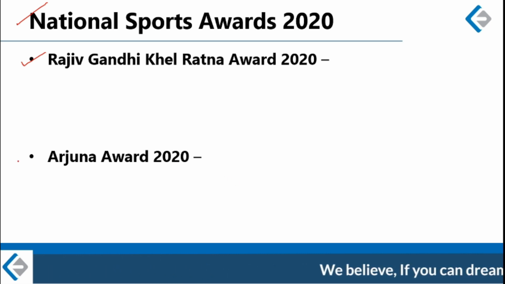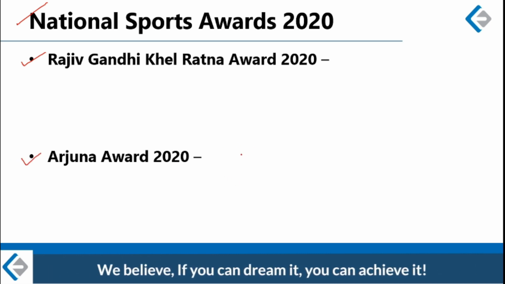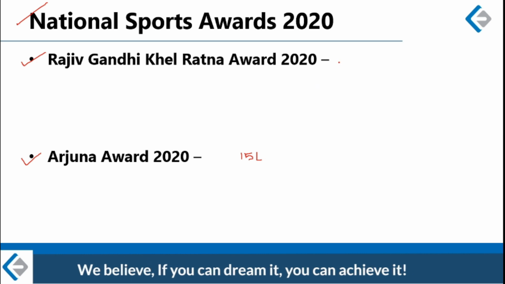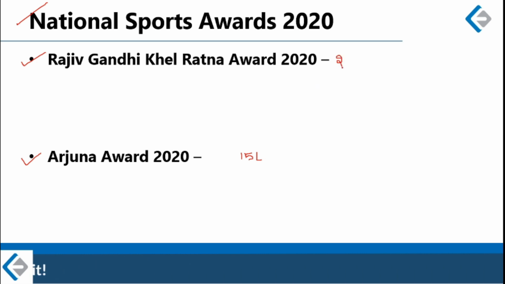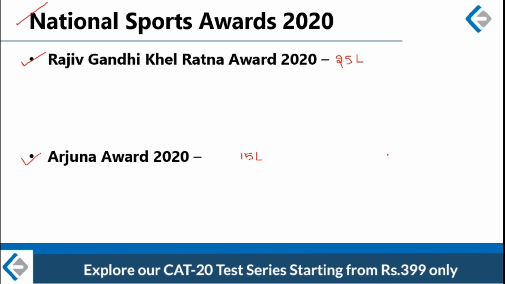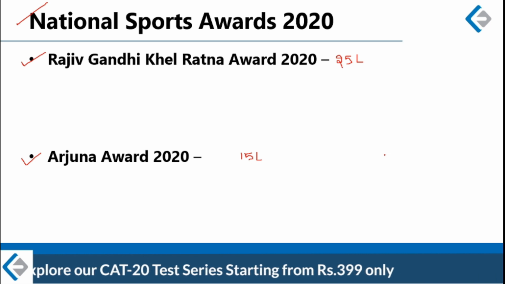So Arjuna Award, which is the second highest award in India, will now get a prize money of 15 lakh rupees, whereas Rajiv Gandhi Khel Ratna Award, which is the highest sports award in India, the winners will get 25 lakh rupees as the prize money. All right. So these are the two prominent sports awards in India. There are other sports awards also.